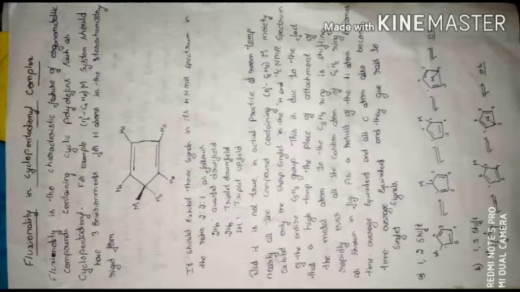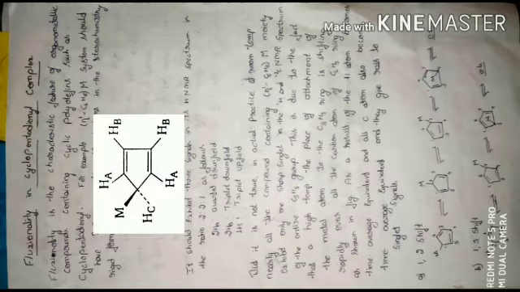The metal atom is attached to one of the carbon atoms, therefore it is eta-1 cyclopentadienyl metal. It should exhibit three signals in its hydrogen NMR spectrum in the ratio 2:2:1, as follows.